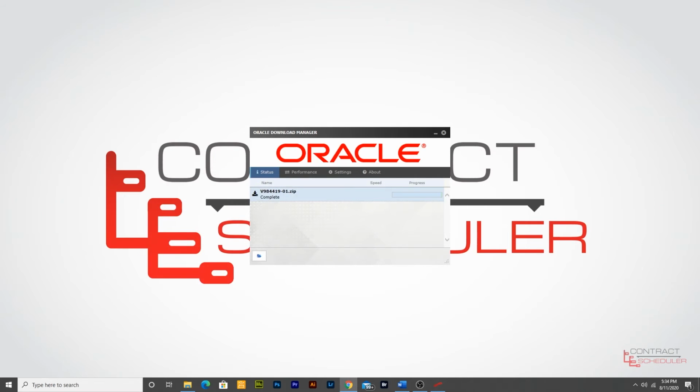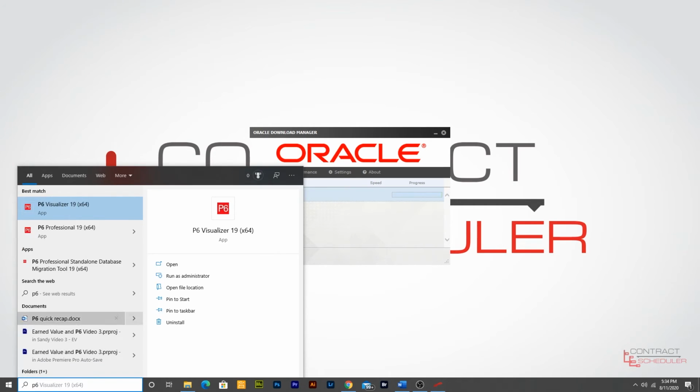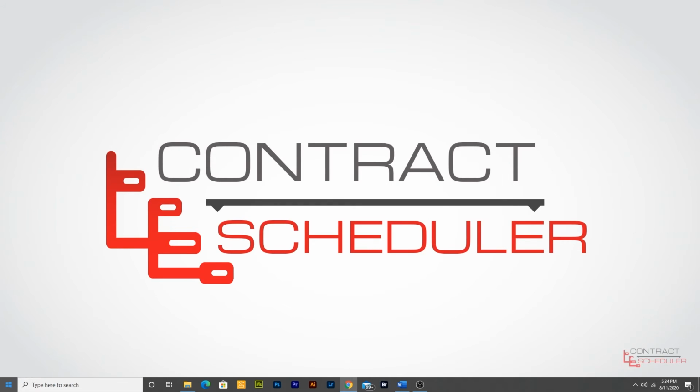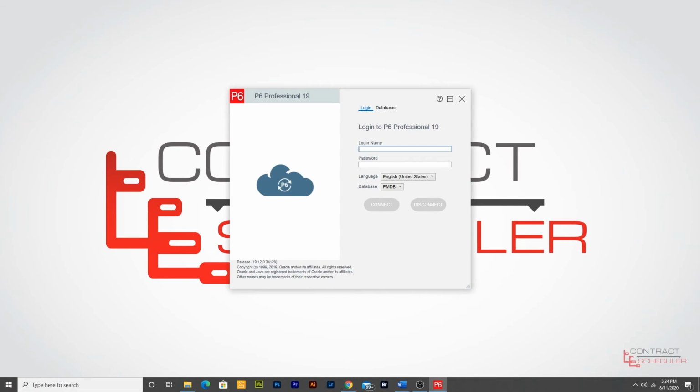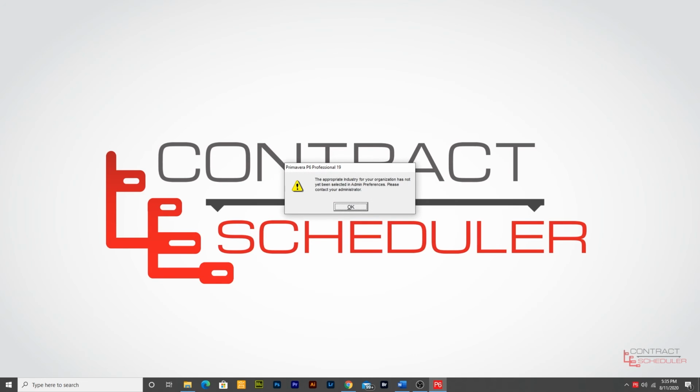Now go to your Windows search and try to look for Primavera. You're gonna find that the P6 Professional is correctly installed. Right after you open it, it's gonna ask you for the login name and password that you just set up. And you click Connect. Now we have successfully installed P6. Click OK if it gives you that notice window, and there you go.